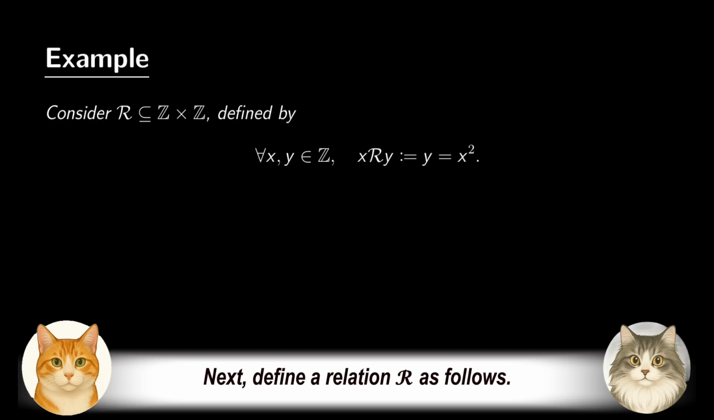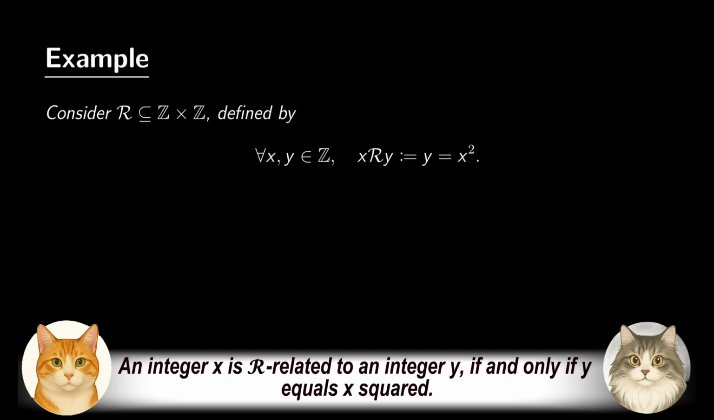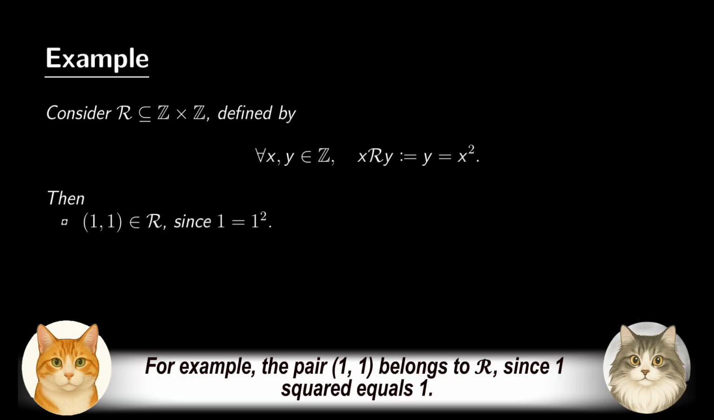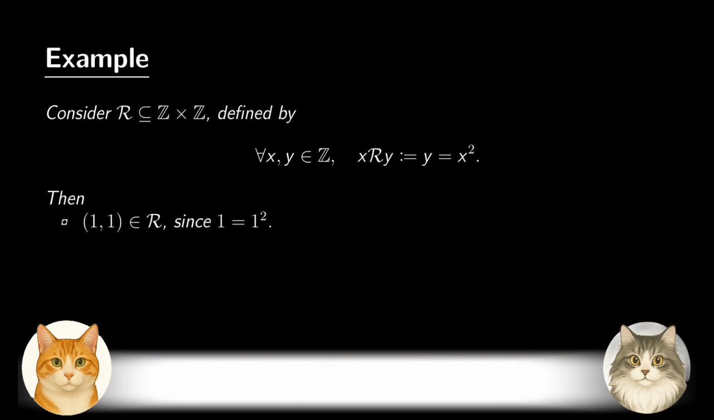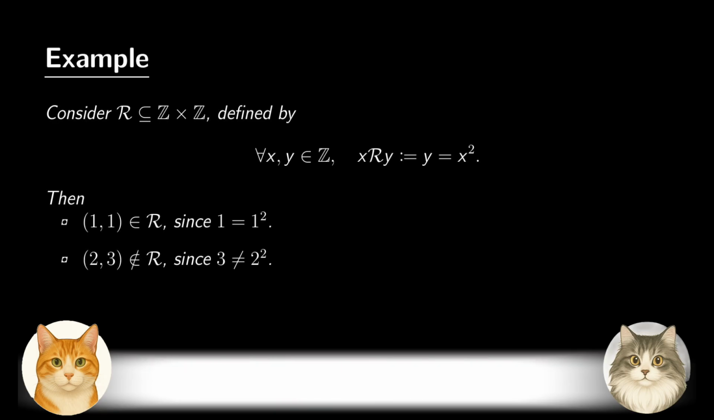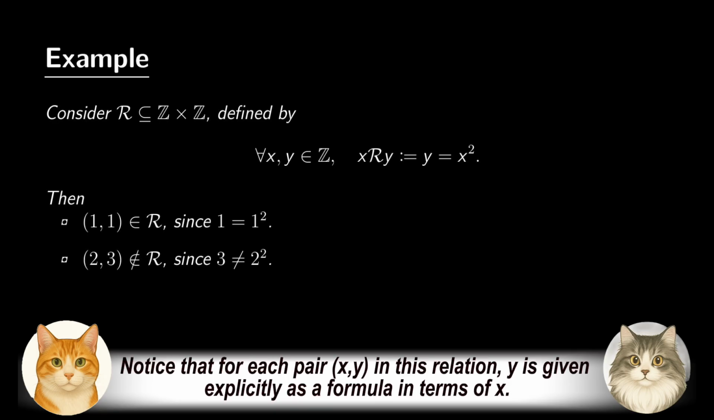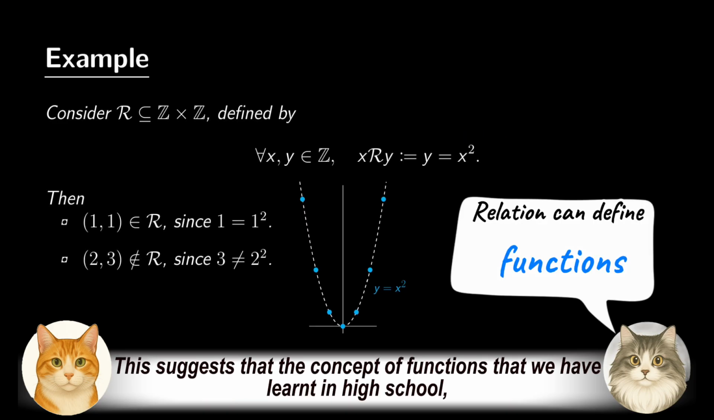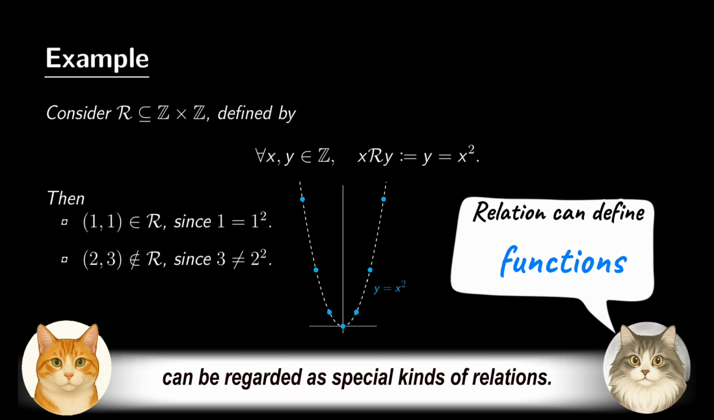Next, define a relation R as follows. An integer x is related to an integer y if and only if y equals x squared. For example, the pair (1, 1) belongs to R, since 1 squared equals 1. But the pair (2, 3) does not belong to R, since 3 is not equal to 2 squared. Notice that for each pair (x, y) in this relation, y is given explicitly as a formula in terms of x. This suggests that the concept of functions that we have learnt in high school can be regarded as special kinds of relations.